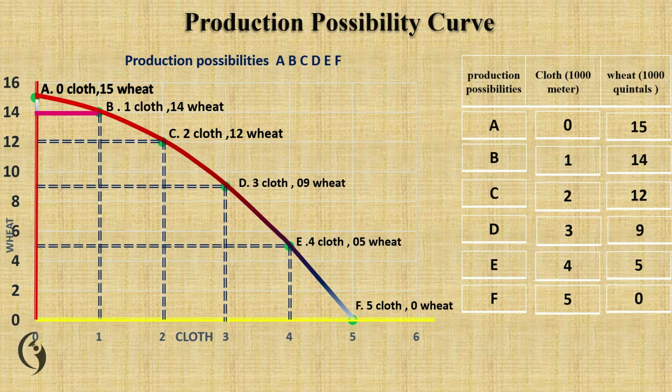So here we are going to learn what opportunity cost is. Here we produced 0 quantities of clothes and 15 quantities of wheat in the first combination A. So if we want to produce 1 more quantity of clothes, we have to give up the production of wheat.